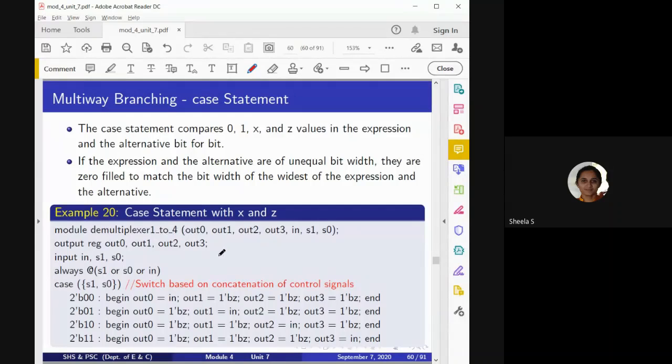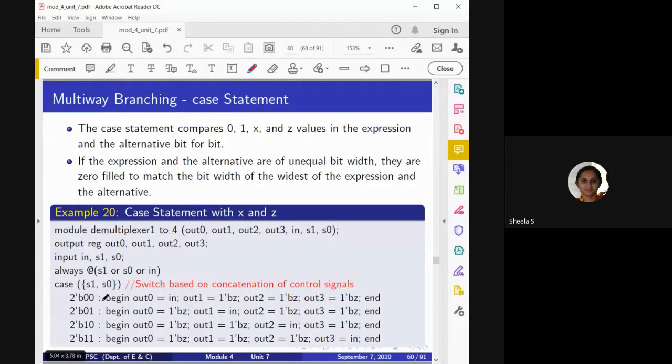In this demultiplexer, we are checking if the values of S1 and S2 are 0 0, 0 1, 1 0, 1 1. I am mentioning that the first output, out 0, will be assigned the input and the other outputs will not be connected, that is disconnected, so I am mentioning it as Z.